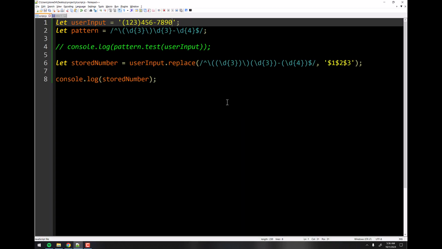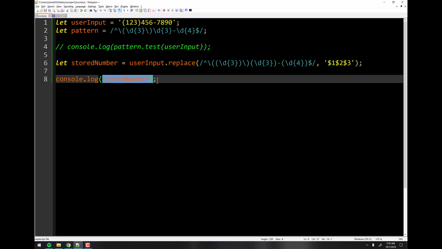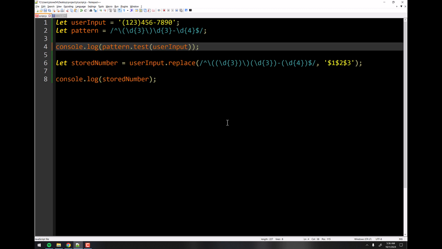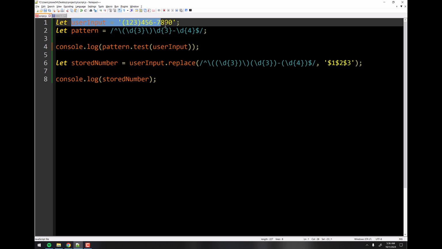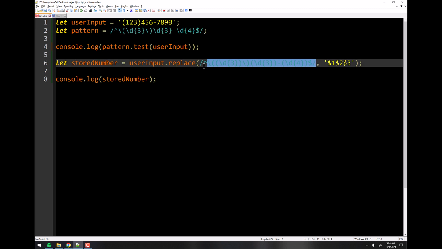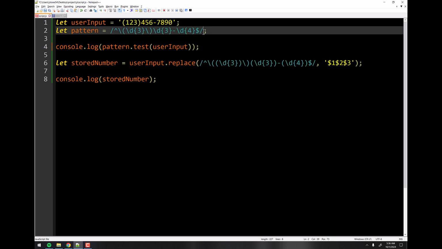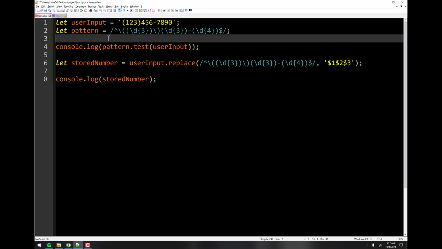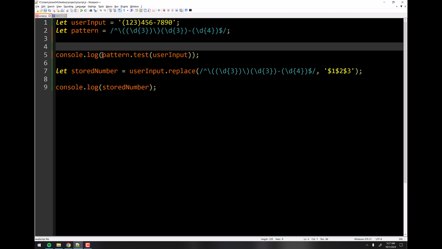Now, obviously, we weren't going to display it, right? We were going to insert that into a database or whatever. So the way this code might go, you'd have a web form where the user put this number in. Then you would have this pattern in your code. In fact, let's just change it to this pattern right here so that they match. So you have this pattern in your code. And then the next group of code would be checking to see if the pattern matches.